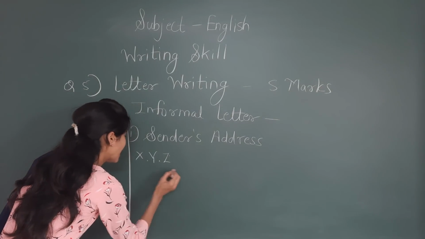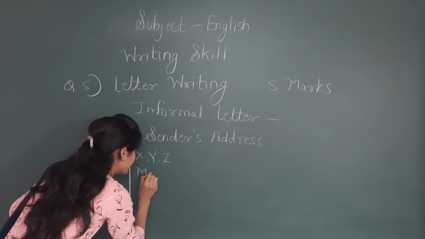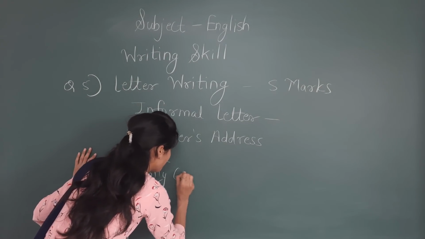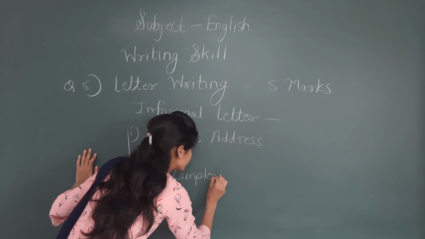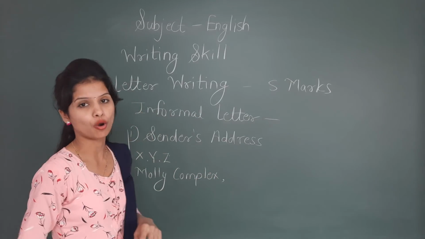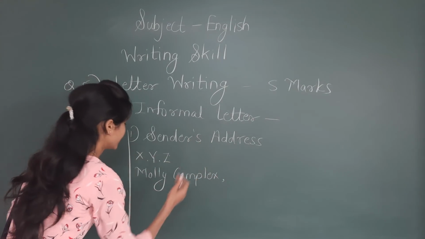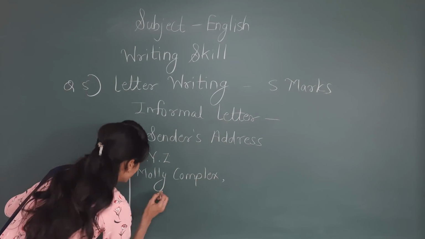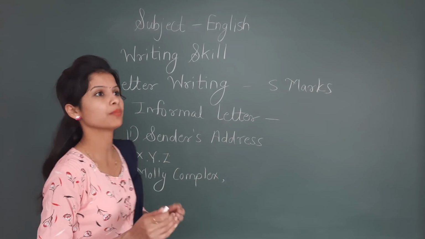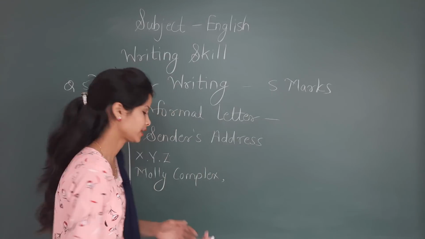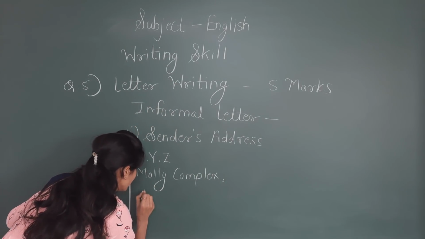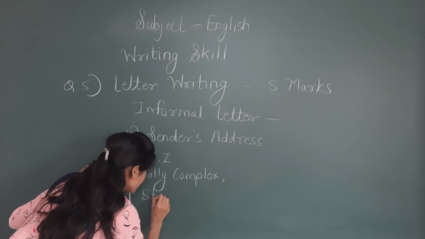Don't give a comma. After that write down the name of any building or apartment, for example Molly Complex. Then start to give a comma. After the name of the sender don't give a comma. Start with the name of the apartment or building, residency. Next one, write down the name of the colony, for example Shivaji Nagar we will write.